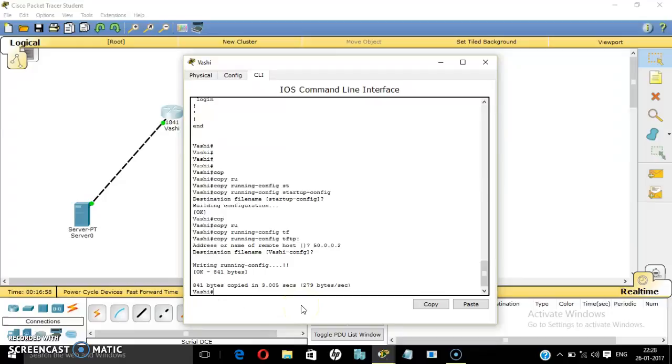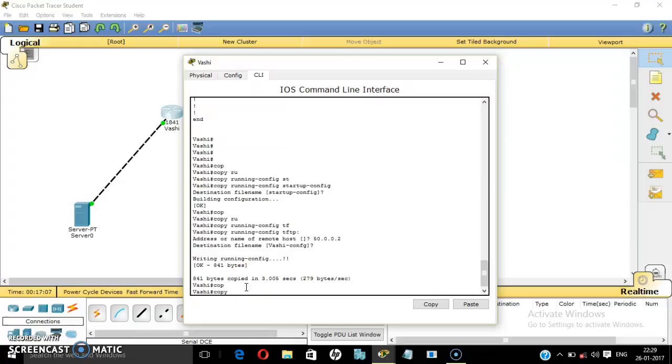Now we'll restore the configuration. We are done with our copy. Now we'll restore it. Here, copy TFTP. Listen carefully, guys. While copying the configuration to server, we use the command copy running config TFTP.